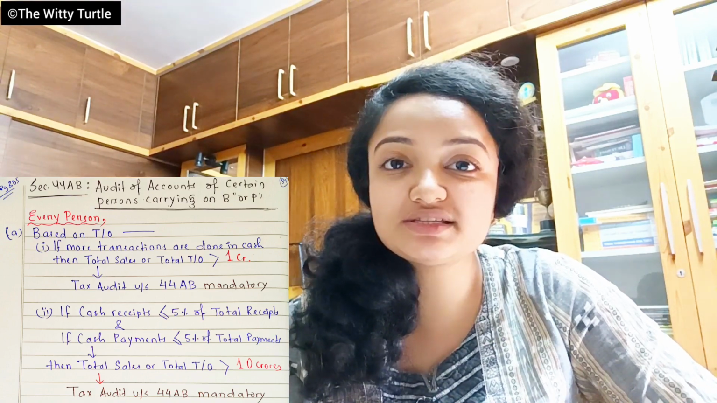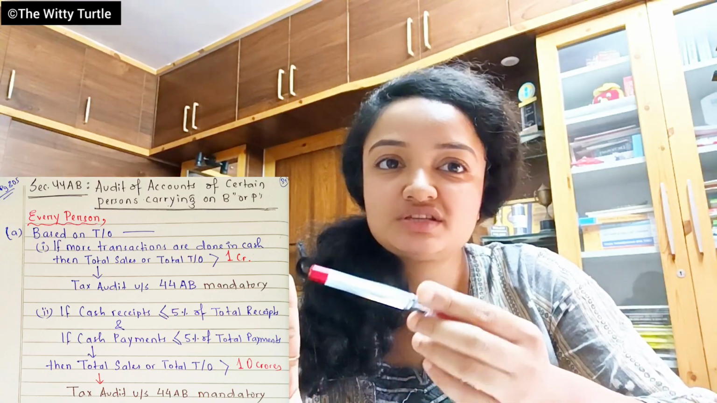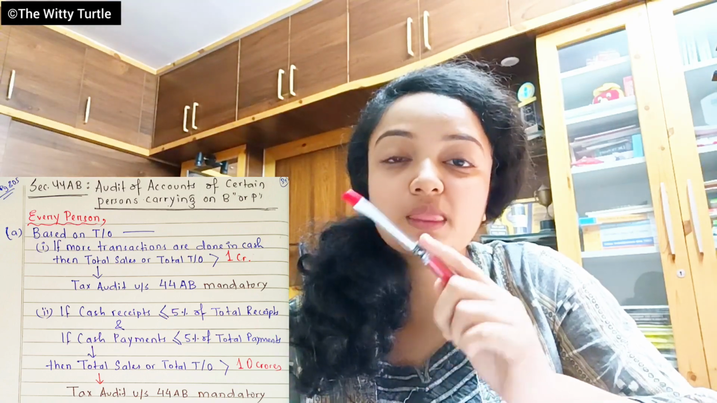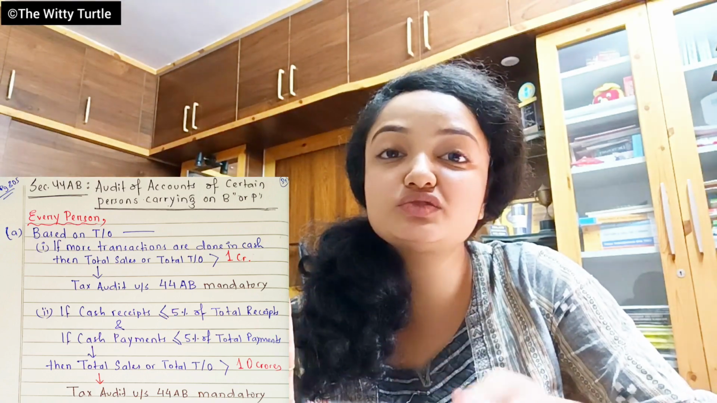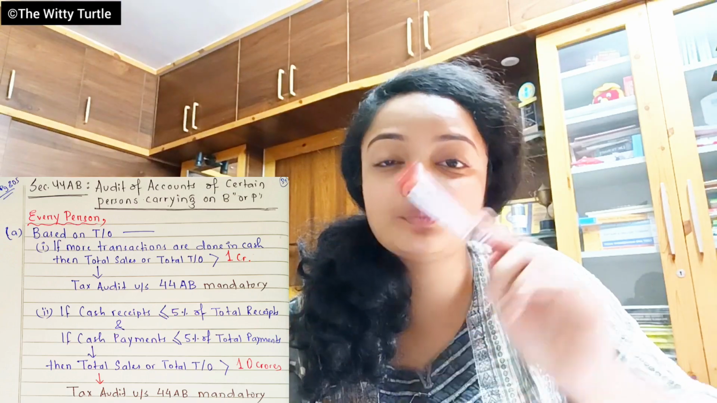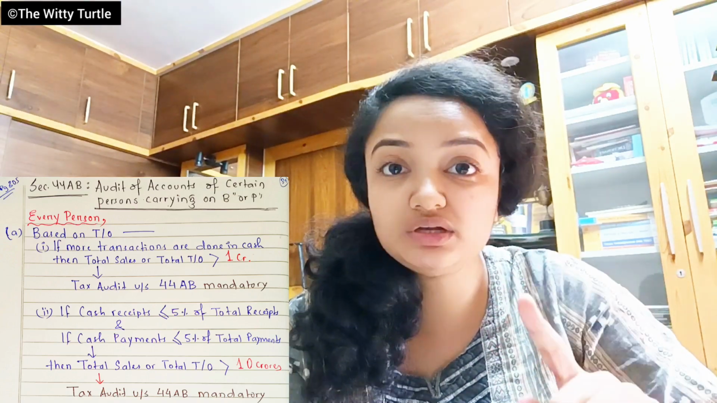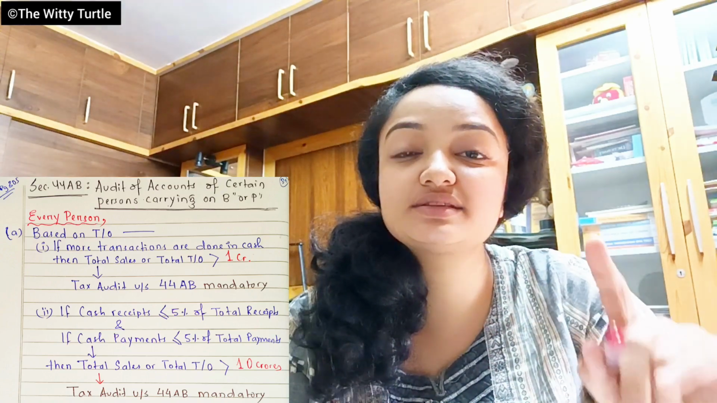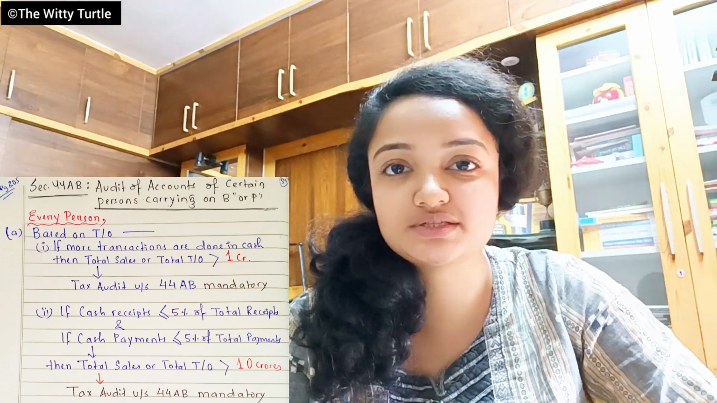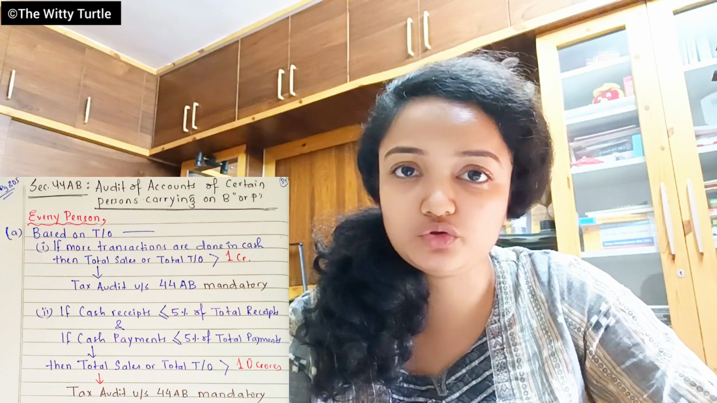And the second part says that if your cash receipt and cash payment are less than or equal to 5% of the total receipt or total payment, then in that case you have to get your books of accounts audited if your total turnover or total sales is more than 10 crore rupees, right? It is more than 10 crore rupees.